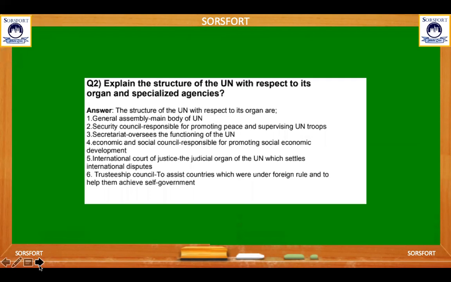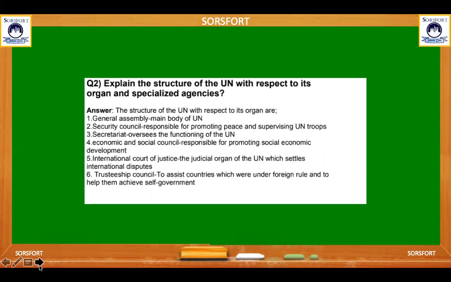Before starting this topic, the first question in our mind: explain the structure of the UN with respect to its organs and specialized agencies. The answer is that the structure of the UN with respect to its organs is, first, the General Assembly, the main body of the UN. Mainly there are 6 organs of the United Nations.